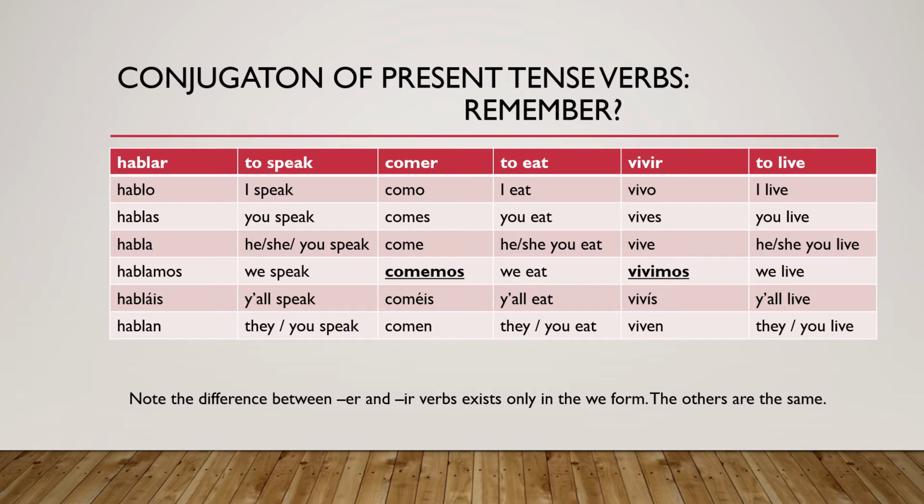Vivir, to live. Vivo, I live. Vives, you live. Vive, he, she, you formal live. Vivimos, we live. Vivís, y'all live. Viven, they, you all live. The difference between ER and IR verbs exists only in the we form. The others are all the same.